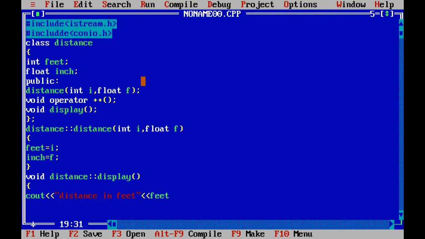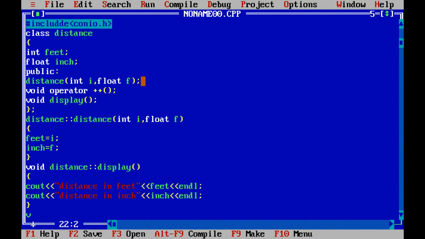And then cout the inch, distance in inch. Okay, that's it.